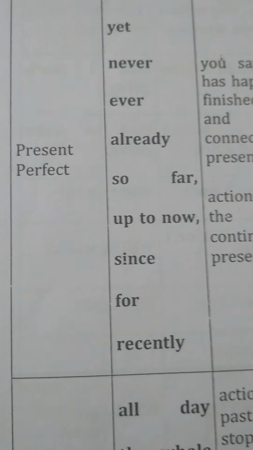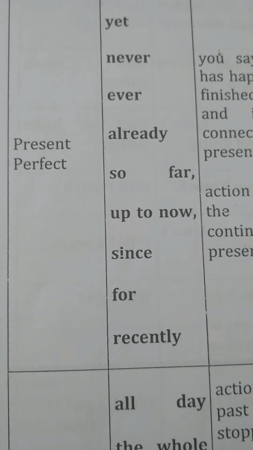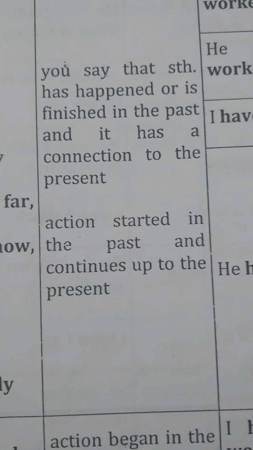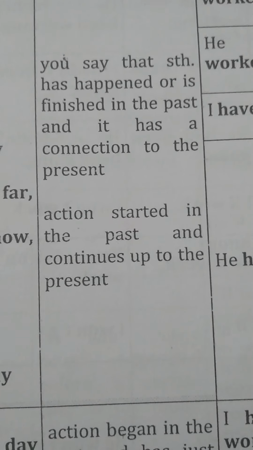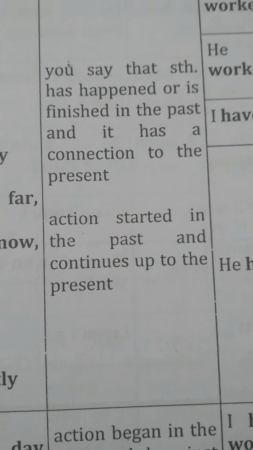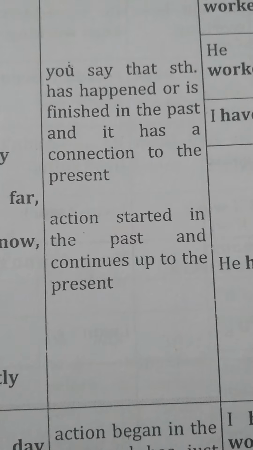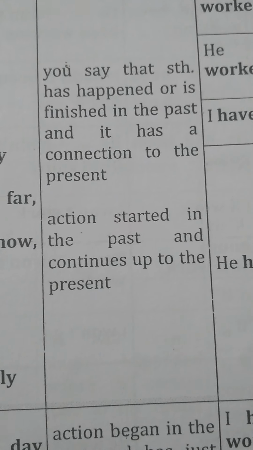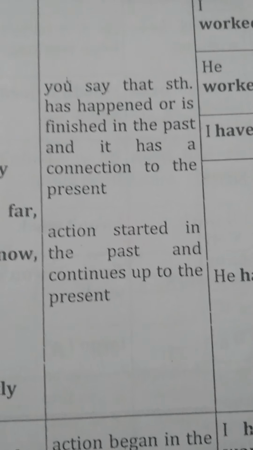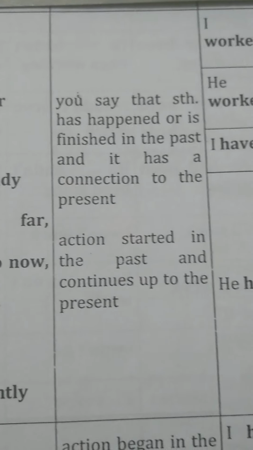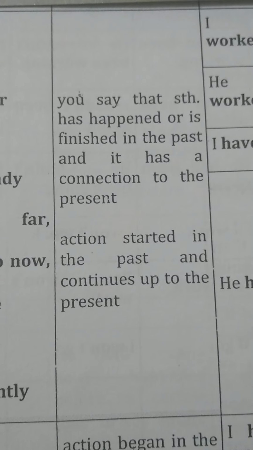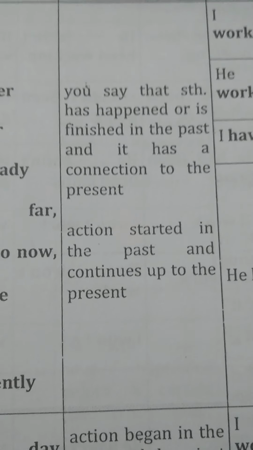Now our next tense is present perfect tense. Present perfect tense is used when any action happened or is finished in the past and it has a connection to the present, or an action started in the past and continues up to the present. That type of tense is known as present perfect tense.